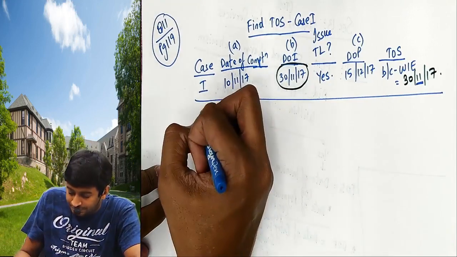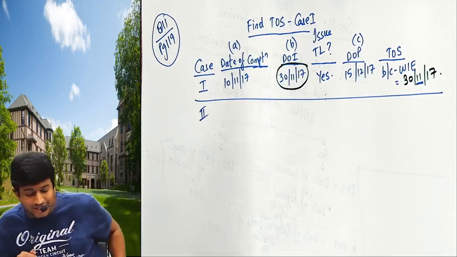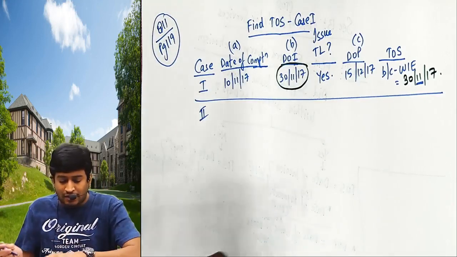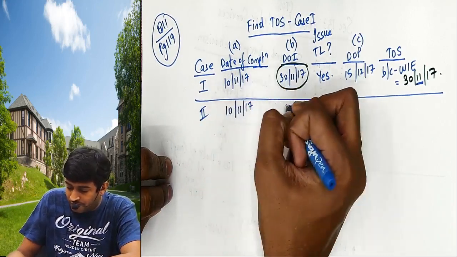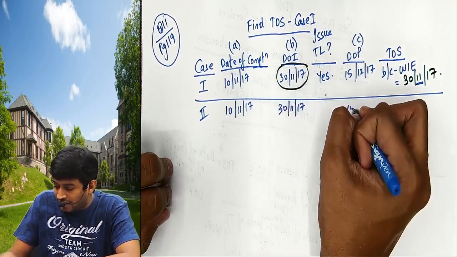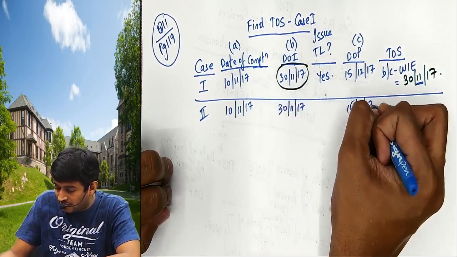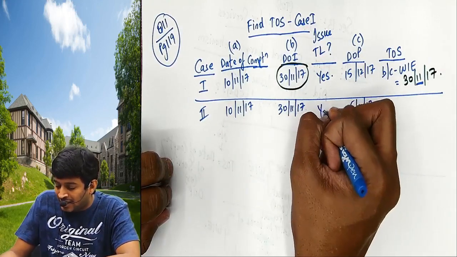Case number 2. Now look here, sir, I'll cover one more. Case number 2. Check. 10th November, 30th November, 15th November. Now tell me, did I issue the invoice within the time limit? Answer is yes.